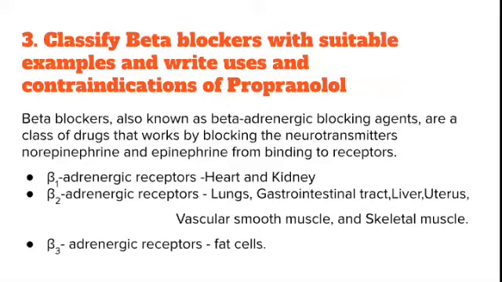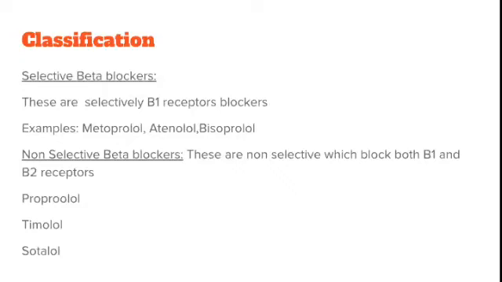Beta 2 adrenergic receptors are present in many places like lungs, gastrointestinal tract, liver, uterus, vascular smooth muscle, and skeletal muscle. Beta 3 adrenergic receptors are present in fat cells. So when you administer a drug, you have to check what kind of beta receptor blocker it is.